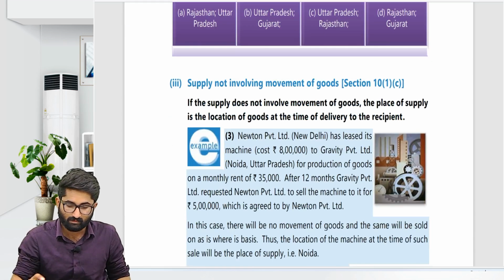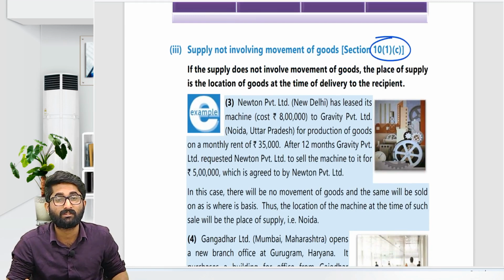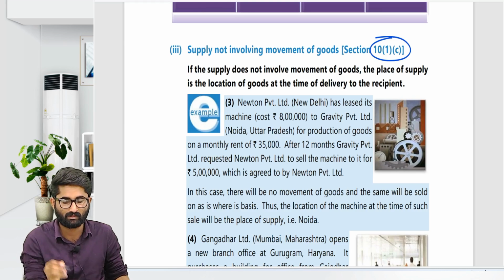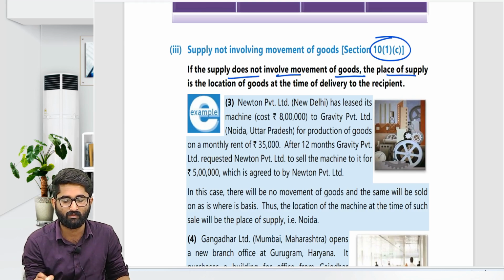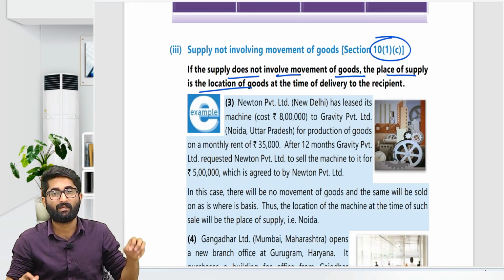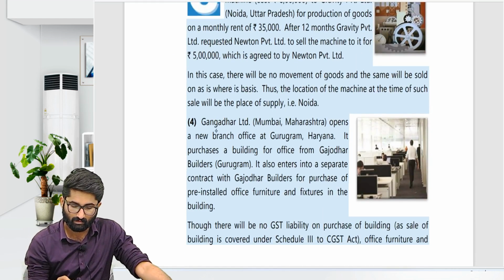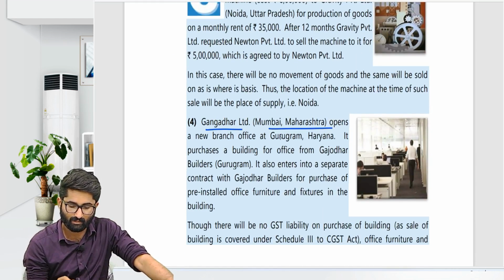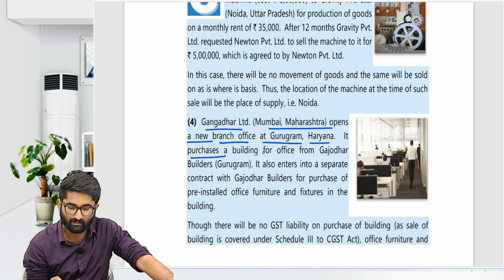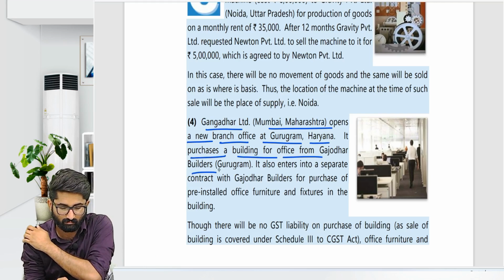Next one, third one, section 10, subsection 1, clause C, where the movement of the goods is not involved. If the supply does not involve the movement of the goods, the place of supply shall be the location where the goods were at the time of making the delivery. So here, Gangadhar Limited, Mumbai, Maharashtra opens a new branch office at Gurugram, Haryana. It purchases a building for office from Gajodhar Builders.